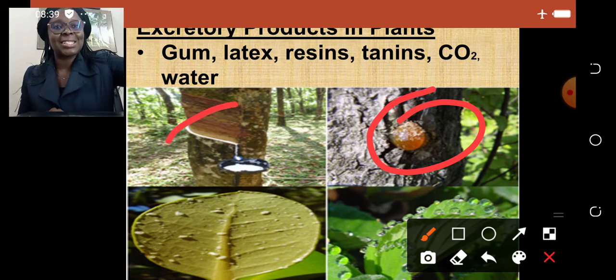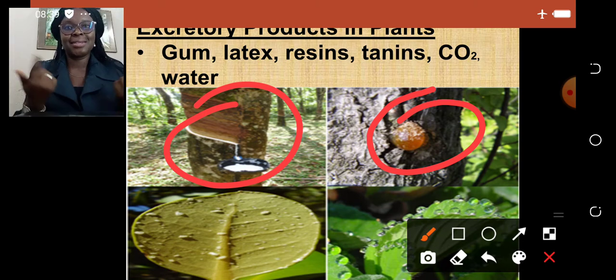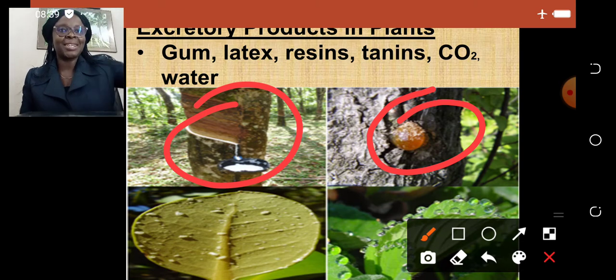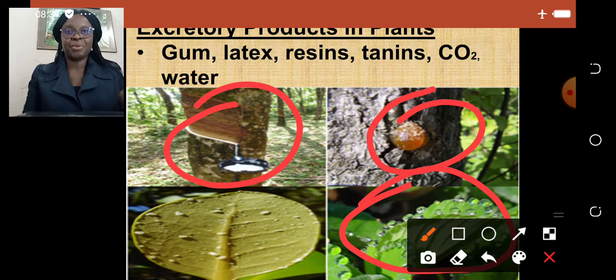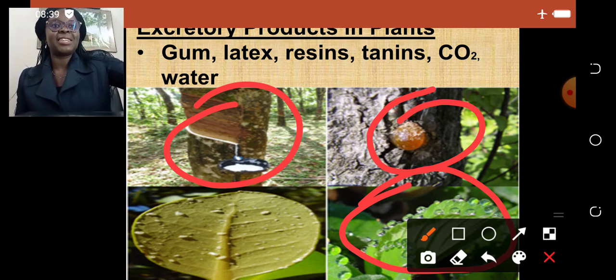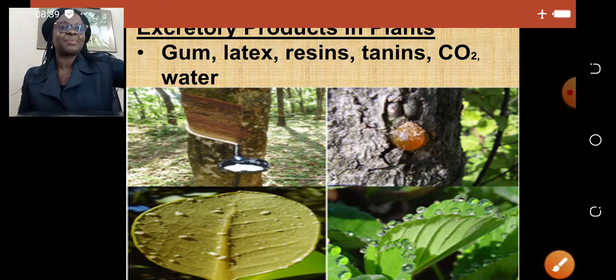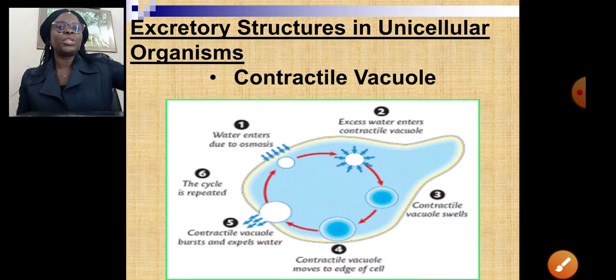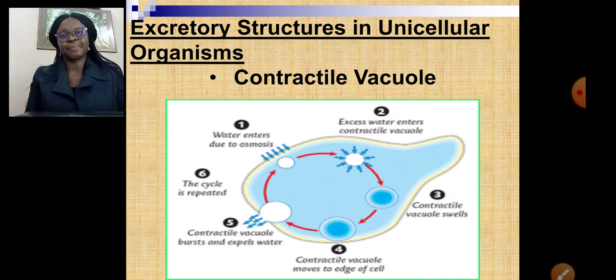Your latex, all right, that's what is being converted to rubber in some areas in Nigeria. Even excess water from plants can be removed via the leaf. All right, we have resin, tannins, carbon dioxide, which we have said earlier on. Those are the forms in which excretory products can be removed from our body.